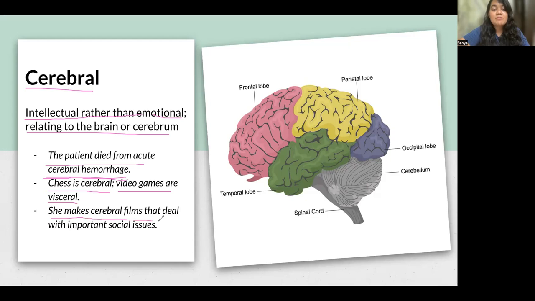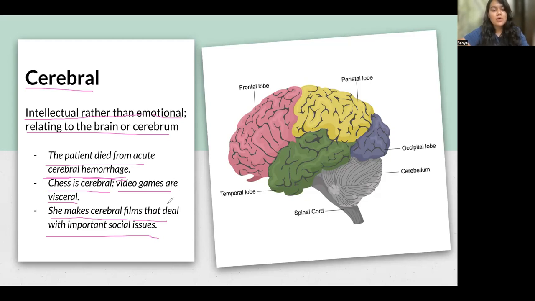She makes cerebral films that deal with important social issues. That means there is this girl, and she's making cerebral films. That means she's making intellectual films rather than just making emotional films. Nowadays, you're seeing a lot of emotional films, but there are people who are also working on intellectual movies.